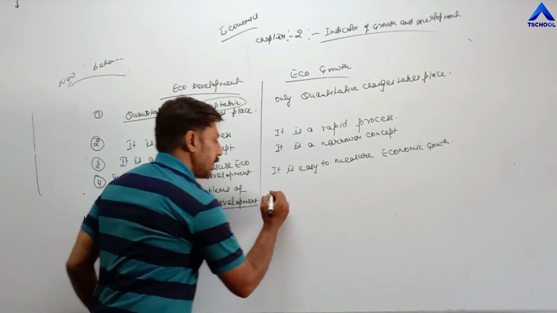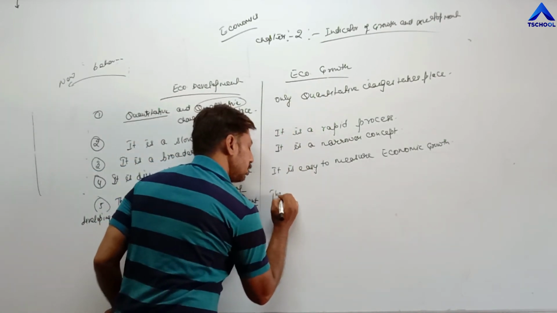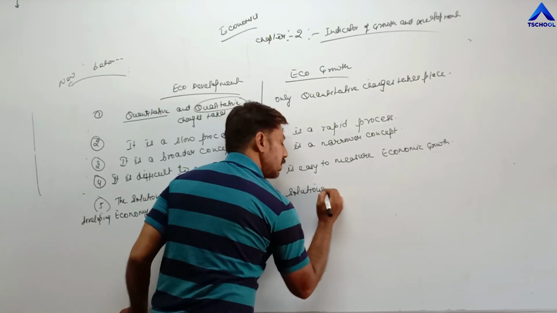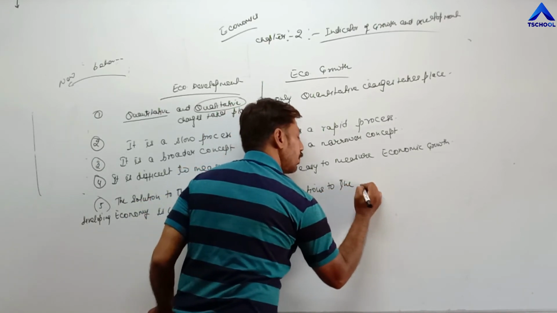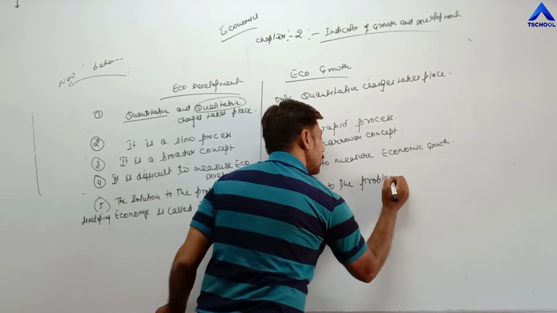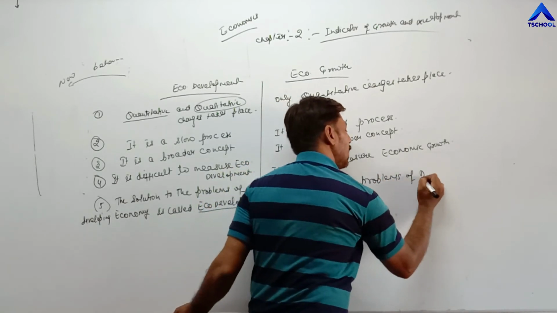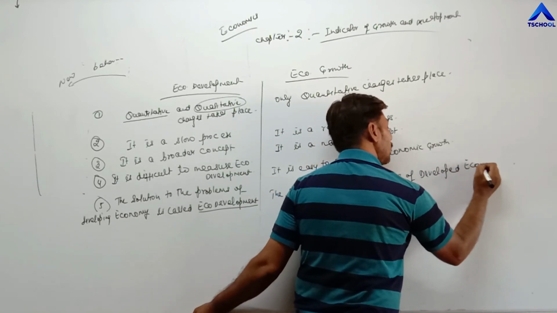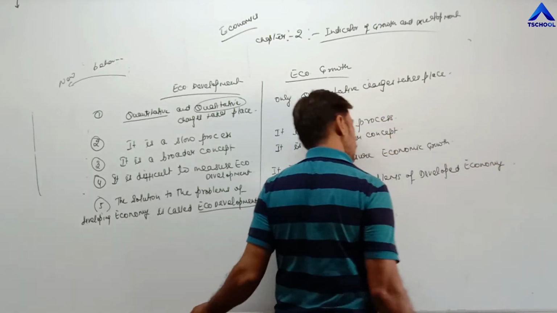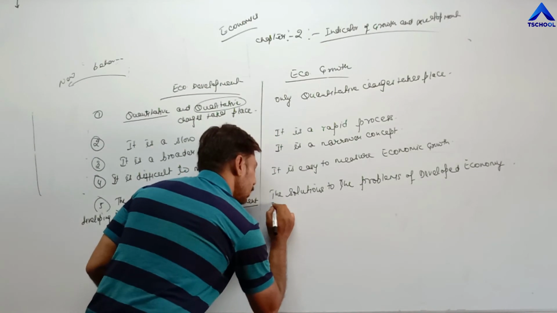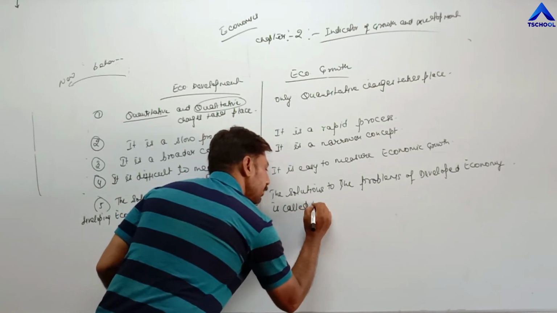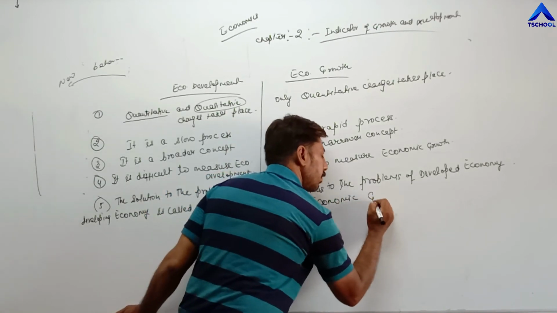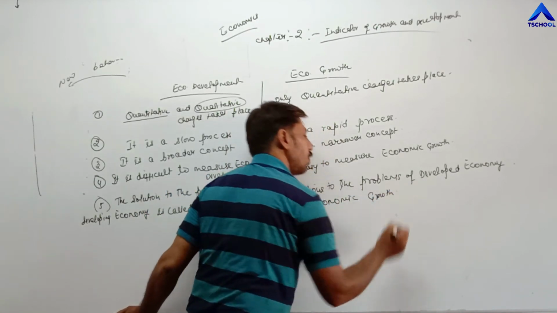And in economic growth, the solution to the problems of a developed economy is called economic growth.